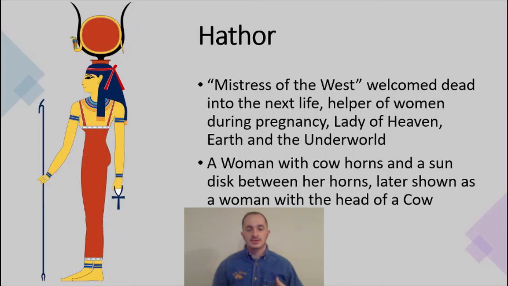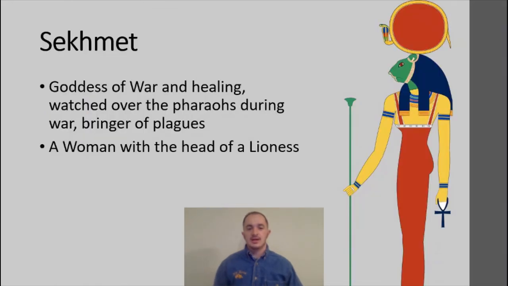Next we have Sekhmet. This is the goddess of war and healing. So she would watch over the pharaohs during war, and along with Hathor, she would be tasked by Ra to wipe out a majority of the population in Egypt and surrounding areas. She would be the bringer of plagues.